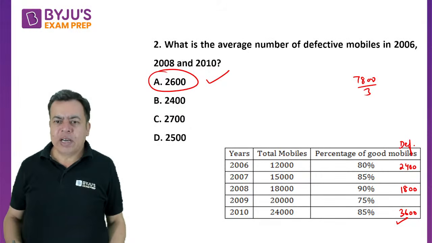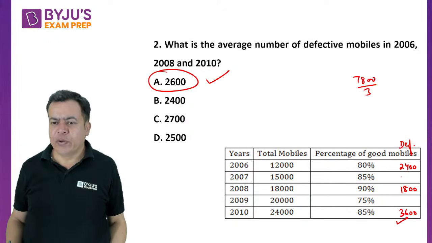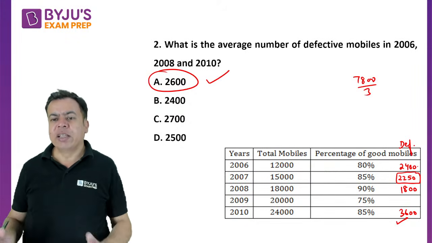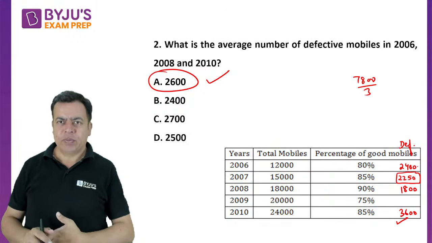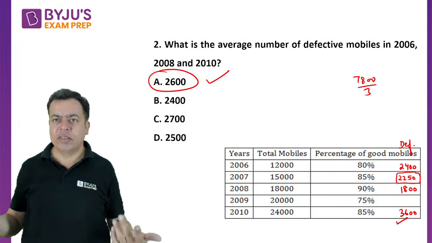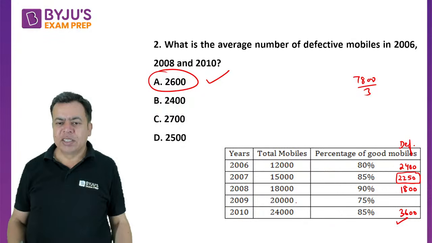So Muskan, what I was saying is that if you have calculated this value in the previous question also, right? This value also we have calculated in the previous question. So keep filling the table. Keep filling the table, right? You may require all the values. Otherwise this is also easy.